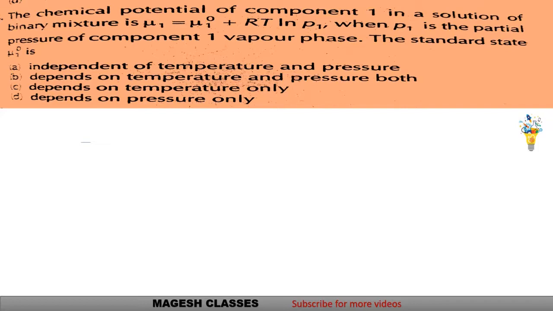So next question. The chemical potential of component 1 in a solution of a binary mixture is mu1 is equal to mu1 0 plus RT ln P1, where P1 is the partial pressure of component 1 in the vapor phase. The standard state mu1 0 is: independent of temperature and pressure, depends upon temperature and pressure, depends on temperature only, or depends on pressure only. So it is a question from CSIR June 2011.